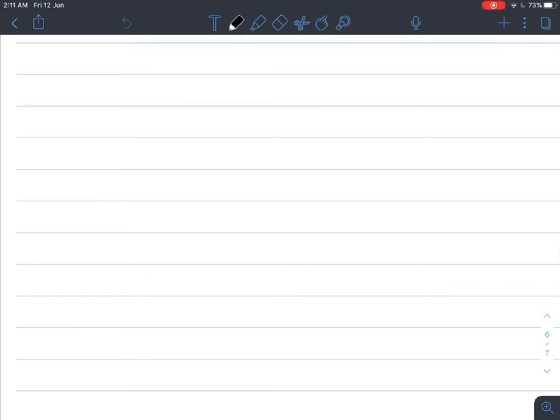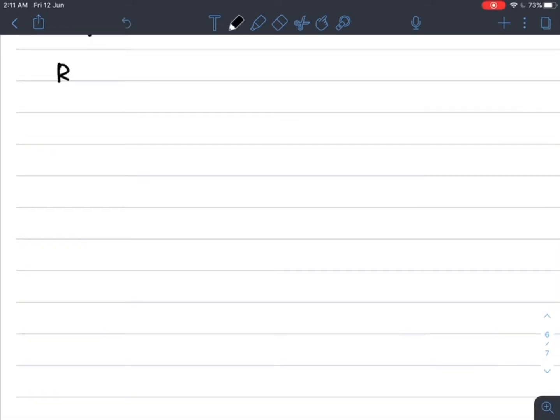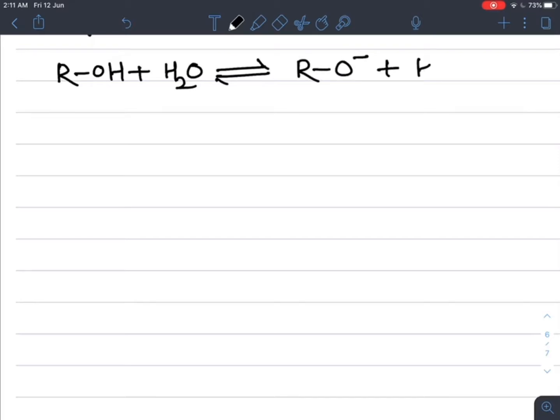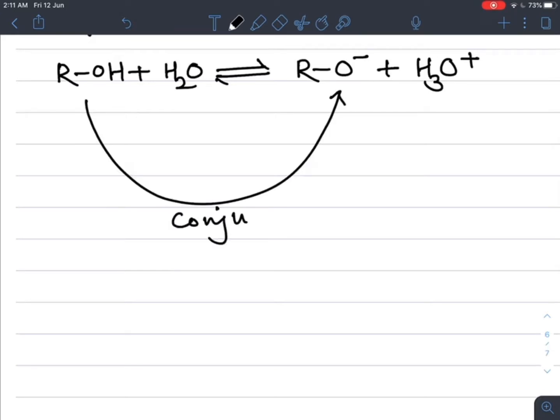When an alcohol dissolves in water, ROH reversibly gives its alkoxide RO minus with H3O plus, that is the hydronium ion. If you observe, ROH and RO minus are conjugate acid base pairs.